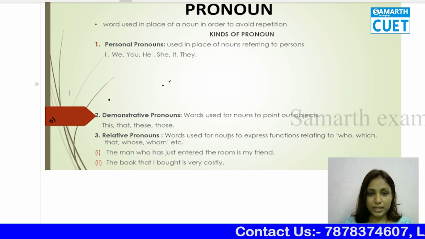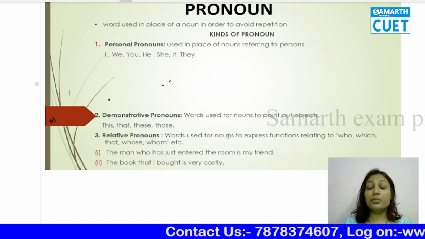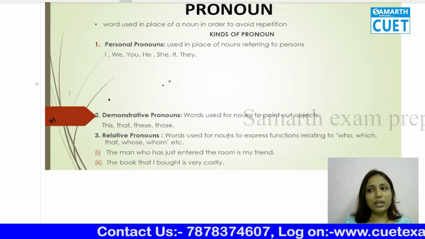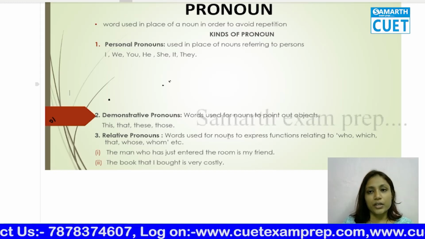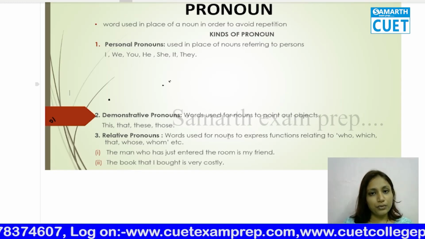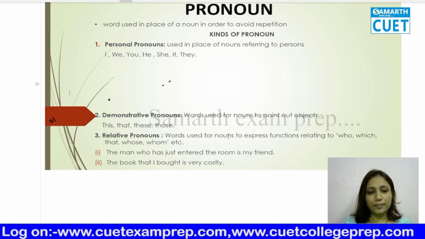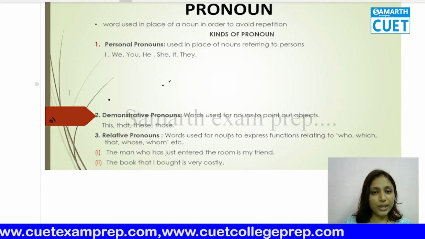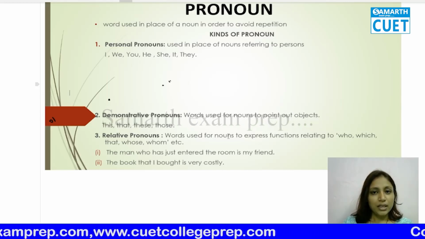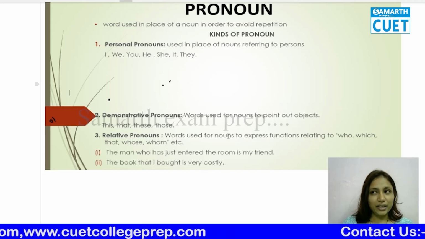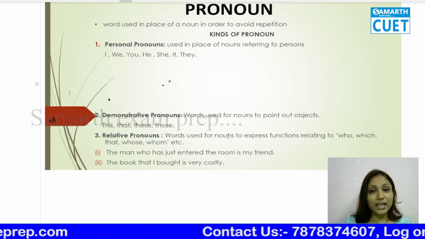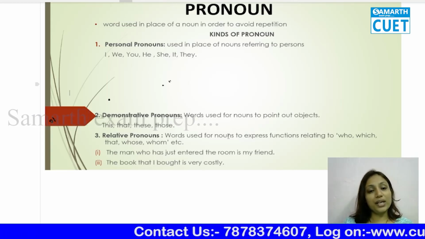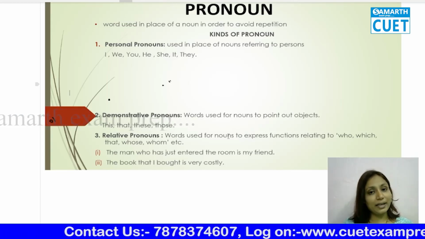So it becomes very confusing. Instead, what I can do is tell you, Sita is my classmate, she is beautiful, she is a good singer. So with she, you need not repeat the name Sita. Moreover, it becomes very clear to you that I'm referring to that Sita only, who is my classmate.